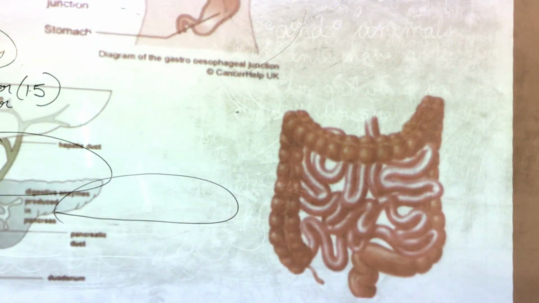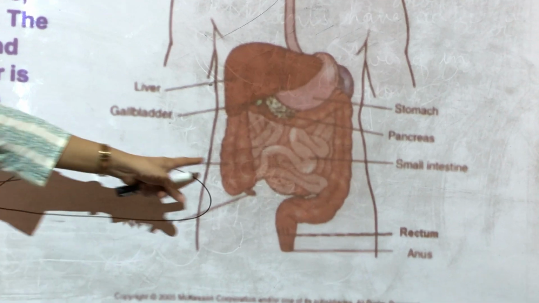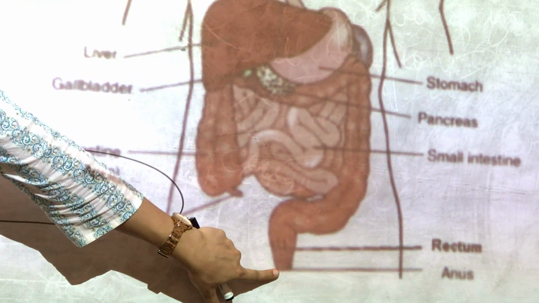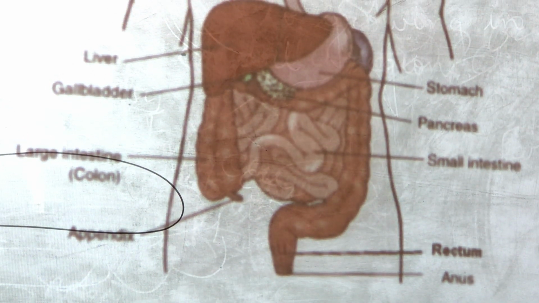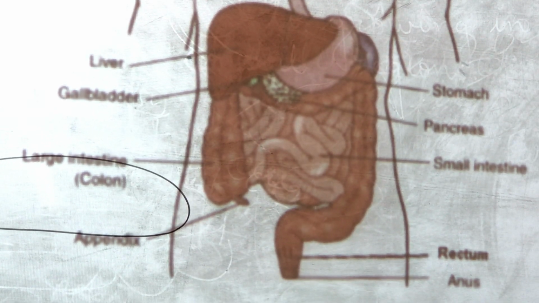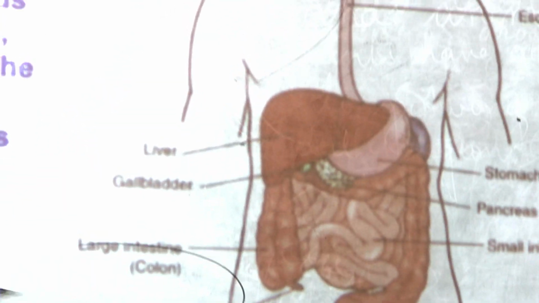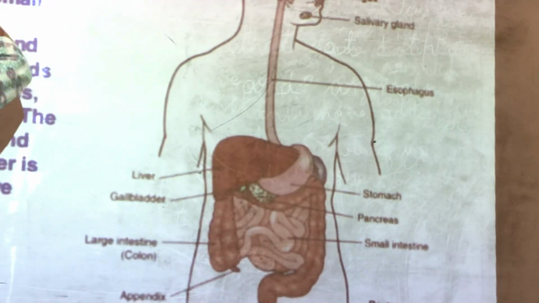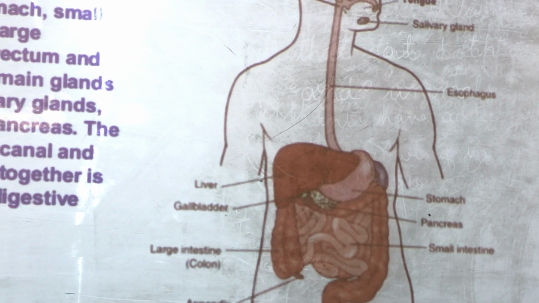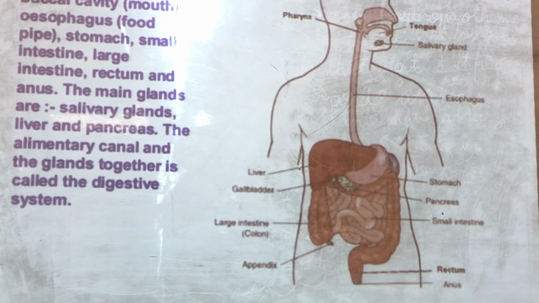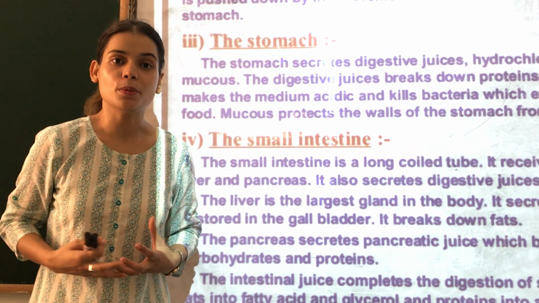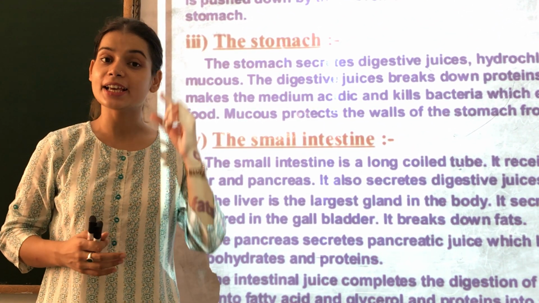As you can see here, the large intestine absorbs the salts and water, then it goes to the rectum, and through anus it is thrown out from the body, because we don't want toxins and bad, undigested and unabsorbed, no-use food in our body. Slowly and gradually it increases the toxicity in our body. So children, I hope you have understood the role of small intestine and large intestine in the digestion, proper absorption, and most importantly assimilation of food.